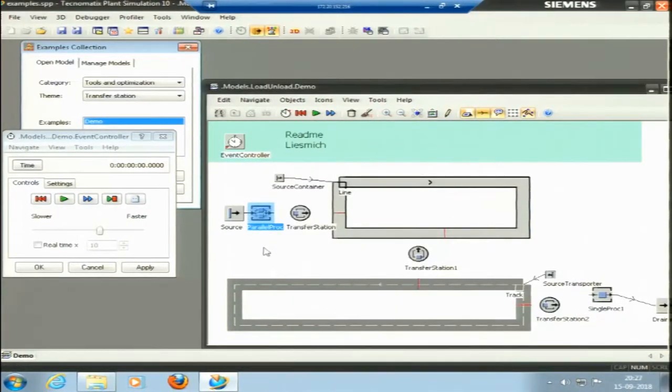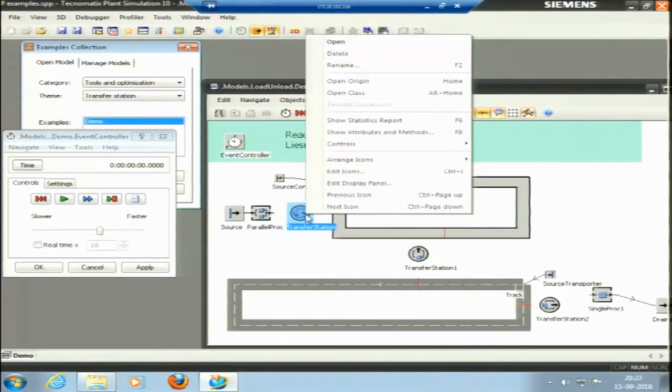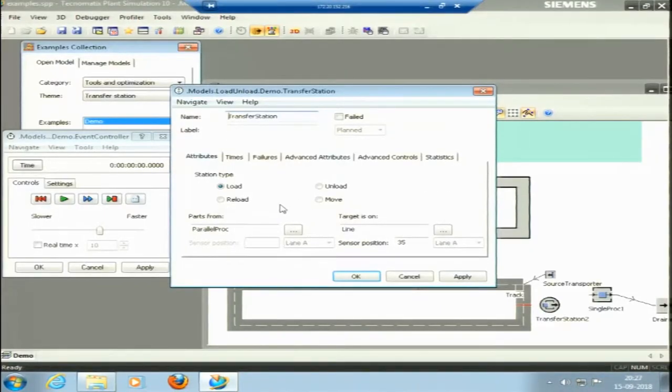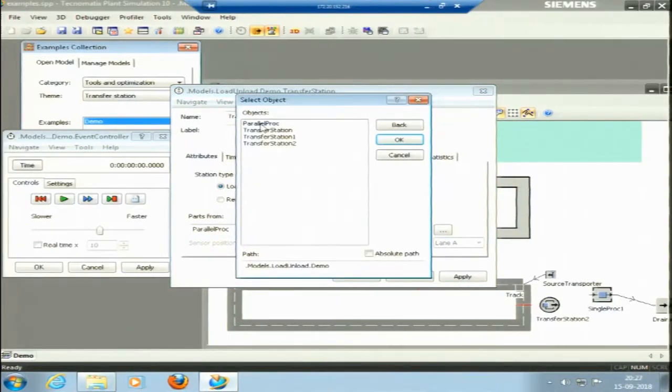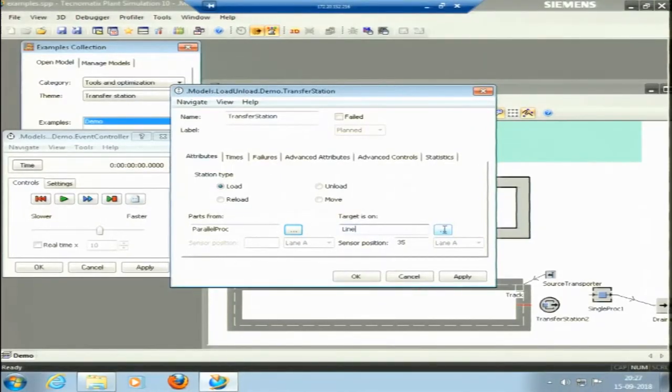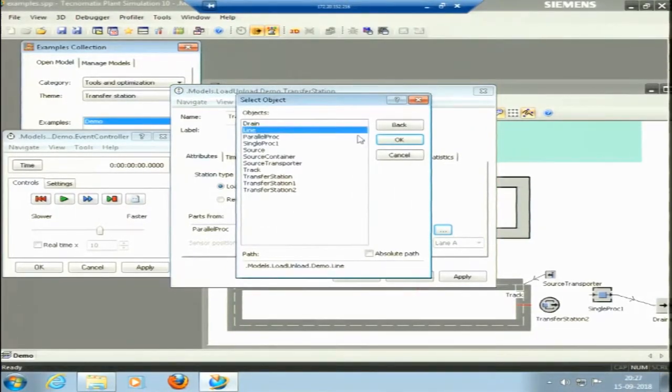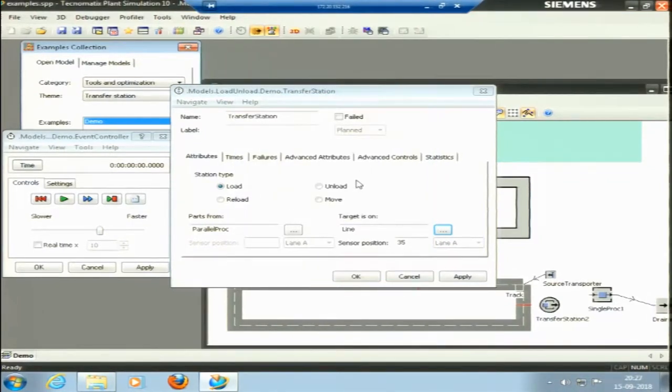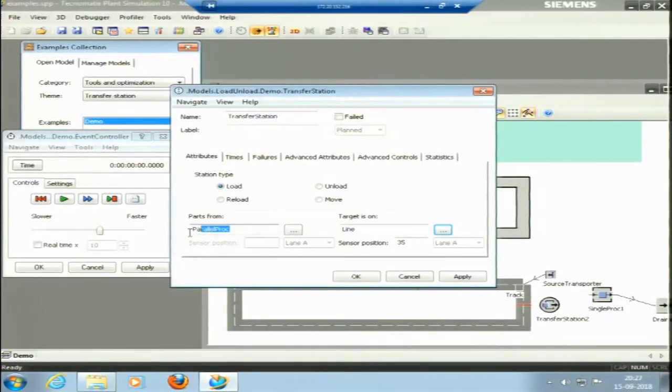So from source it comes, then the transfer station is there. We need not connect the transfer station. When we see the transfer station, it will load the process. It is connected, connect parts from the parallel process. We just need to put the name of the process from which it will pick the parts. Then it will transfer the parts to the line. So there is no connector required in between. We need to just mention the predecessor and the successor processes here.